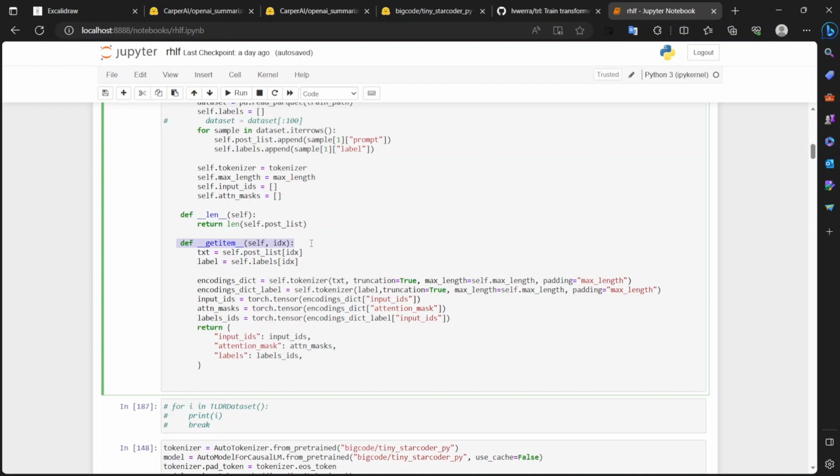We tokenize our prompt with the tokenizer, passing max length 256, padding to the max length and truncating the output if needed, along with the labels as the encoding dict label. The tokenizer returns the input IDs, labels and attention masks, which we pack together and return as a dictionary for our data loader.